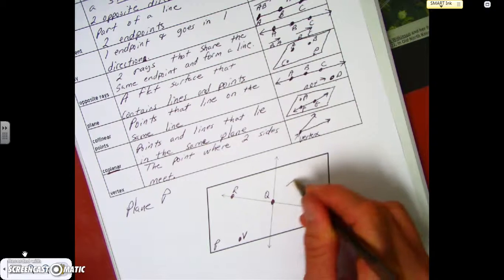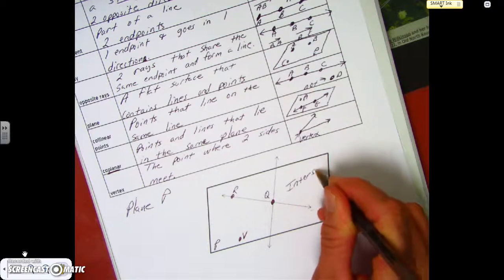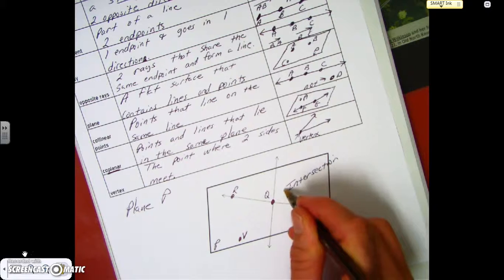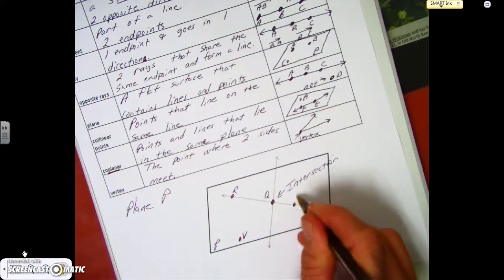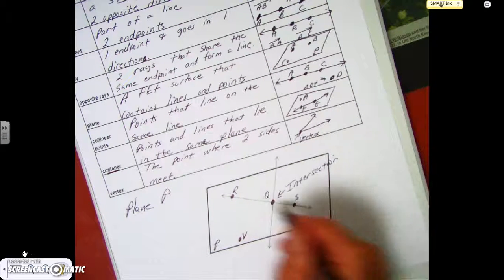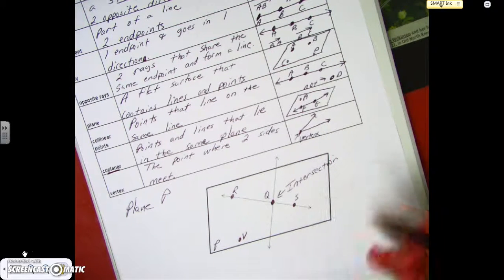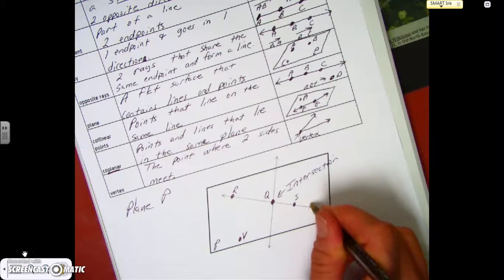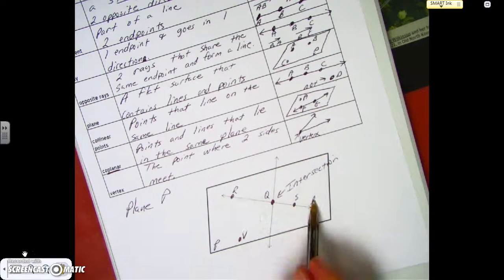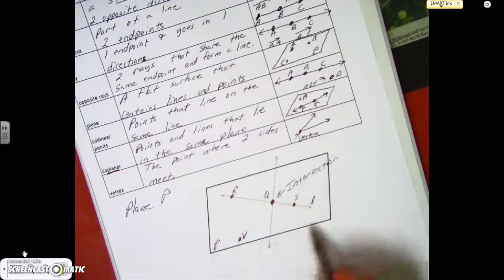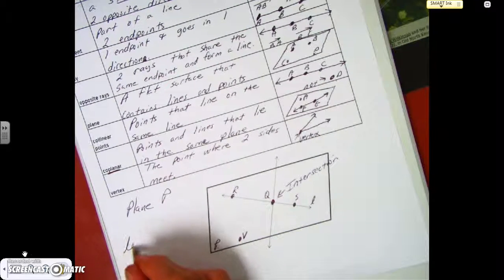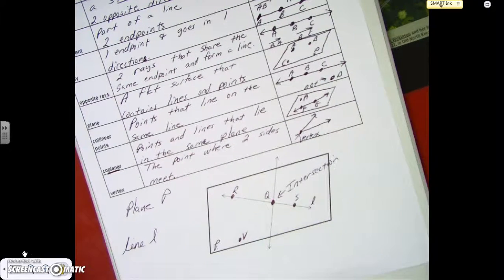And I'm going to write over here, intersection. That's right there. This is point S. Remember, a line can also just be given a name, so I'm going to call it line L. When you give it just a name, then it's lowercase for the lines. For a plane, it's uppercase. So this is plane P, but this is line L. That's one way to name it. All right, what else do we have?